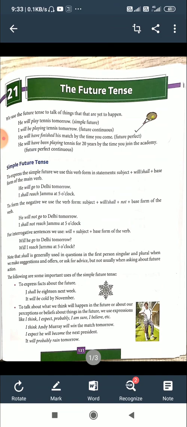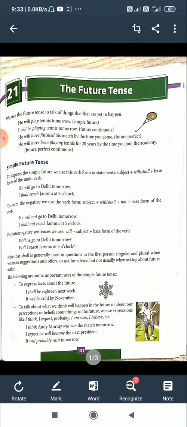Second, to talk about what we think will happen in the future, about our perceptions or beliefs about things in the future, we use expressions like I think, I expect, probably, I am sure, I believe. The action is going to happen in the future, but we are not sure. So in this case, we use expressions like: I think he will be coming tomorrow.